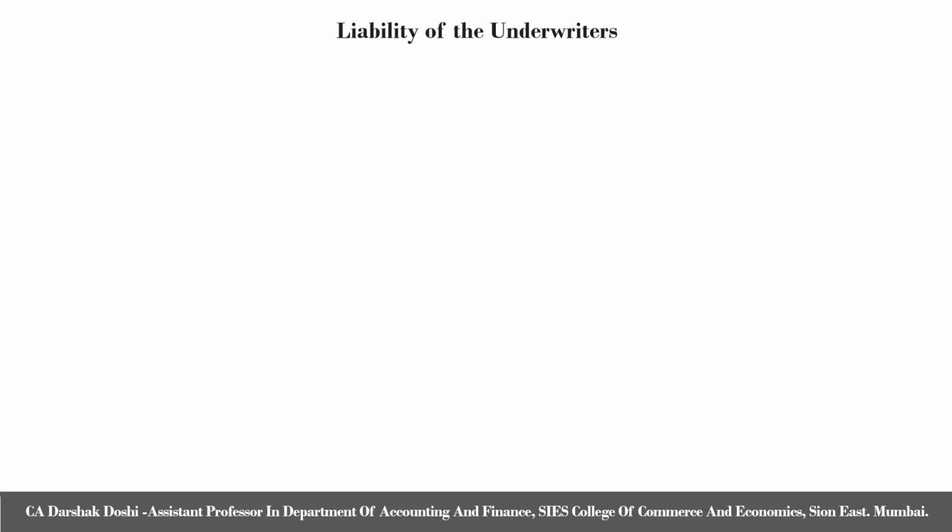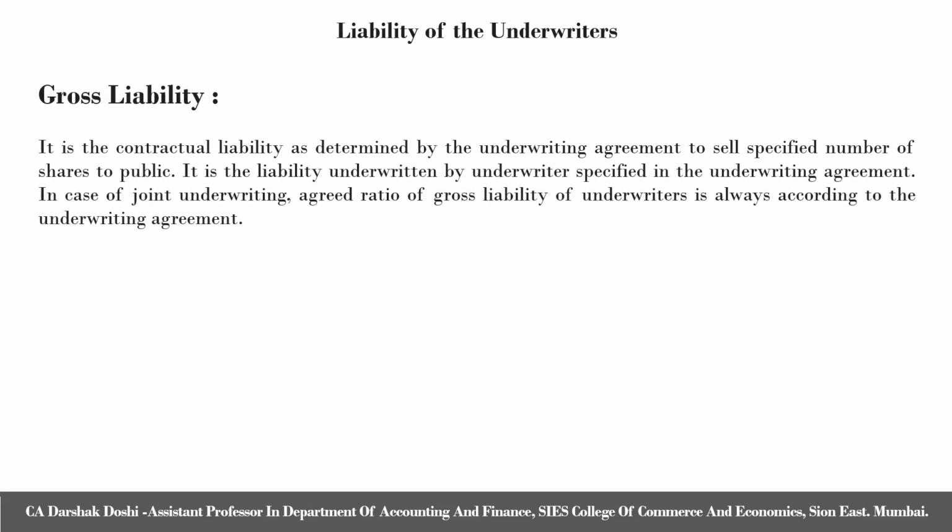Before starting with the practical questions, we need to learn two basic concepts. Number one, gross liability. It is the contractual liability as determined by the underwriting agreement to sell a specified number of shares to the public. It is the liability underwritten by underwriters specified in the underwriting agreement. In case of joint underwriting, the agreed ratio of gross liability of underwriters is always according to the underwriting agreement.